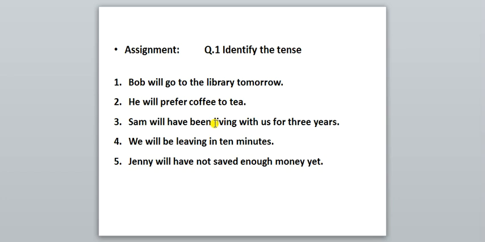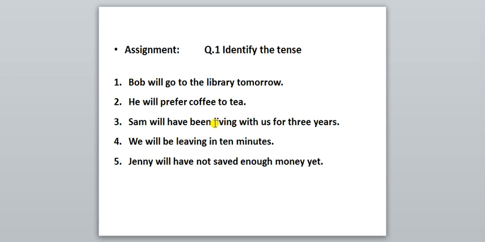Simple future tense. Will, shall be, V1 plus ing is there, means future continuous tense. Will, shall have and V3 means the future perfect tense. And what's that? Will, shall have been, V1 ing means the future perfect continuous tense.